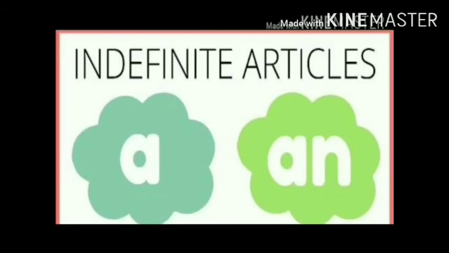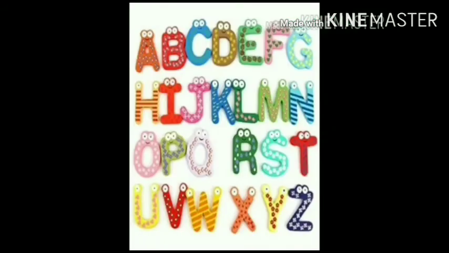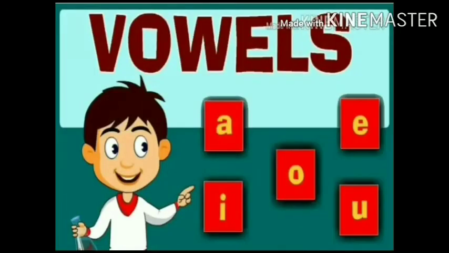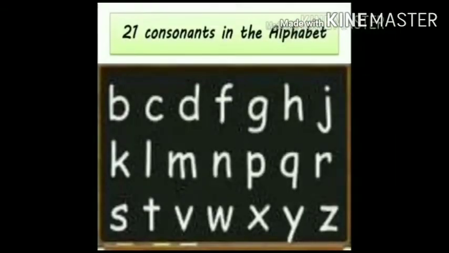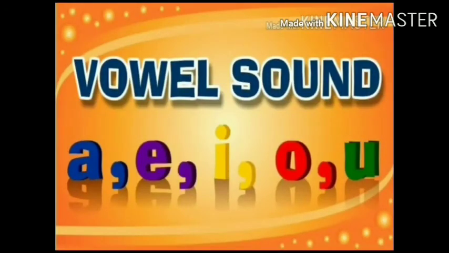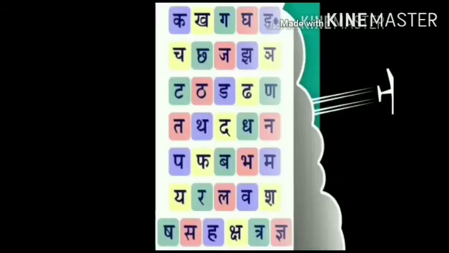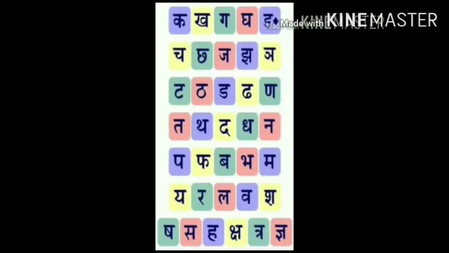Now, how to decide when to use a and when to use an? So children, as you know, there are 26 letters in the English language, out of which 5 are vowels and 21 are consonants. If a word is beginning with a vowel sound, that is swar, an is used. And if a word is beginning with a consonant sound, that is vyanjan, a is used.